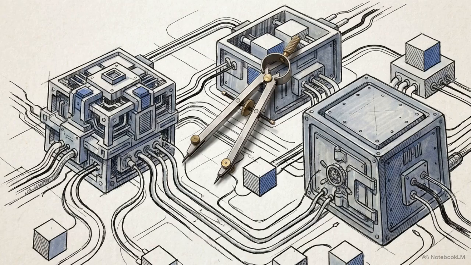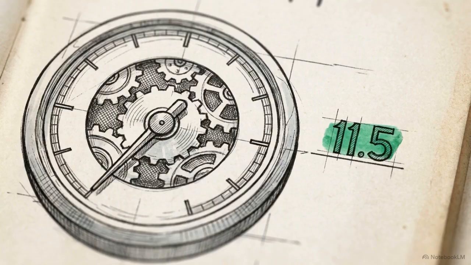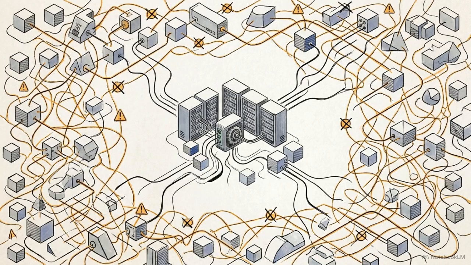We are going to construct a scalable payment backend optimized entirely for distributed state management and failure recovery. Because throughput is a trivial bottleneck at 11.5 transactions per second, the true engineering challenge is maintaining deterministic, exactly once financial transactions across non-deterministic external networks.